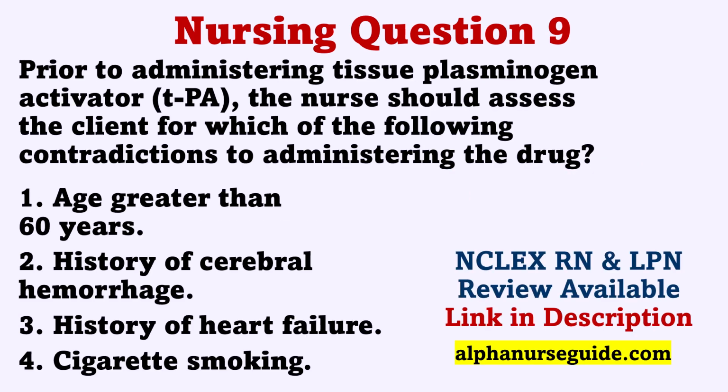Prior to administering tissue plasminogen activator, TPA, the nurse should assess the client for which of the following contraindications to administering the drug? 1. Age greater than 60 years. 2. History of cerebral hemorrhage. 3. History of heart failure. 4. Cigarette smoking. The correct answer is 2. History of cerebral hemorrhage. Rationale. A history of cerebral hemorrhage is a contraindication to administration of TPA because the risk of hemorrhage may be further increased. Age greater than 60 years, history of heart failure, and cigarette smoking are not contraindications.